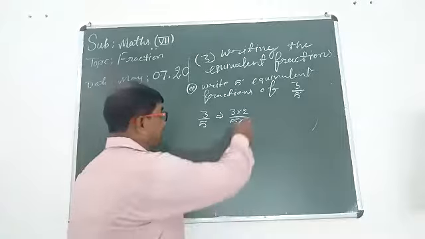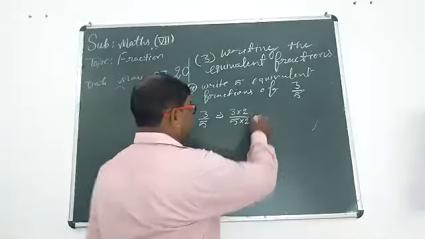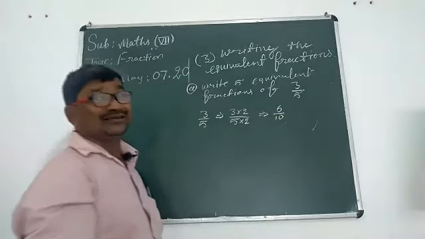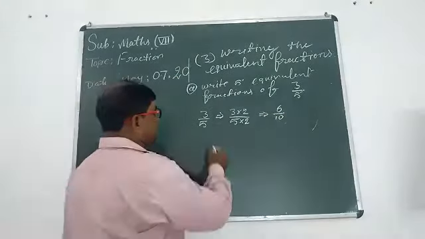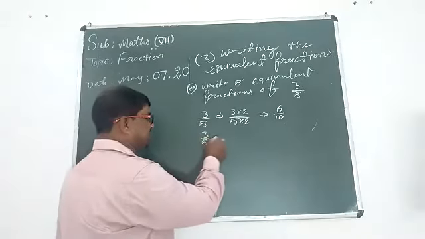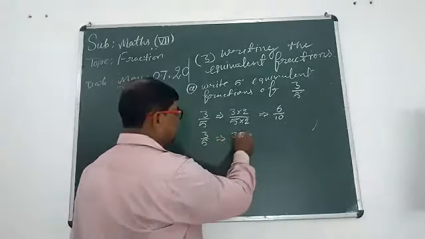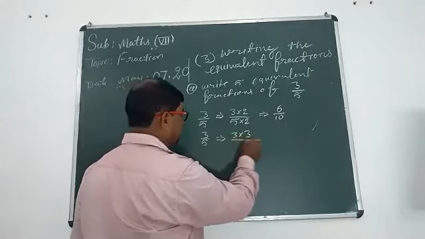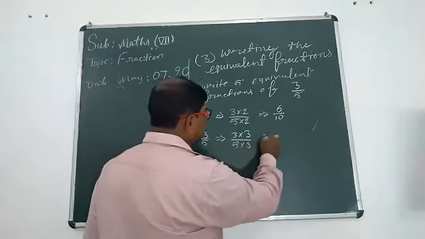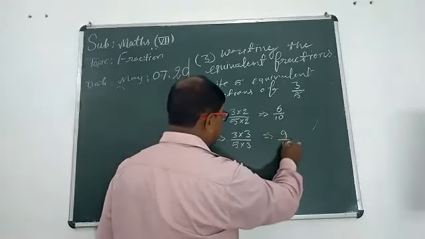Mind, they will be equal. Now, student, 3 2s are 6 and 5 2s are 10. For the second equivalent fraction, multiply the numerator and denominator by 3. 3 3s are 9 and 5 3s are 15.